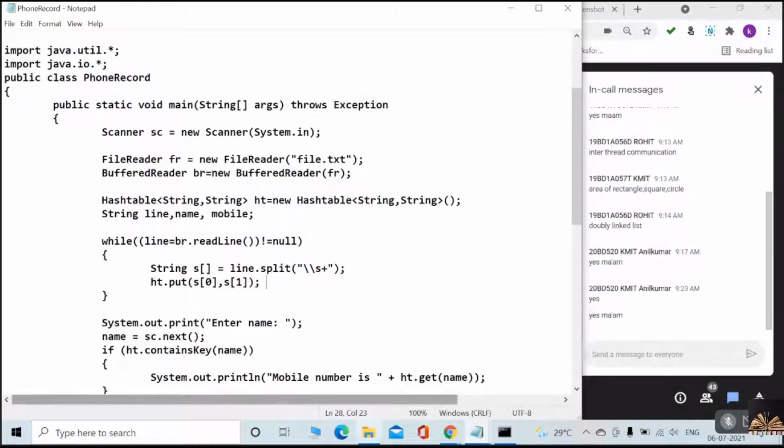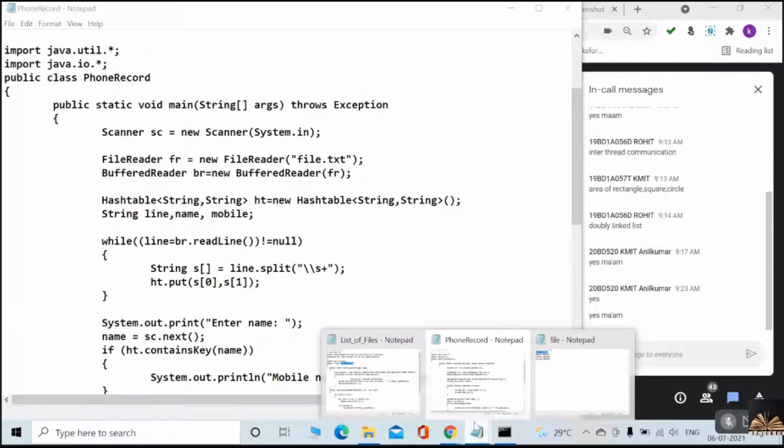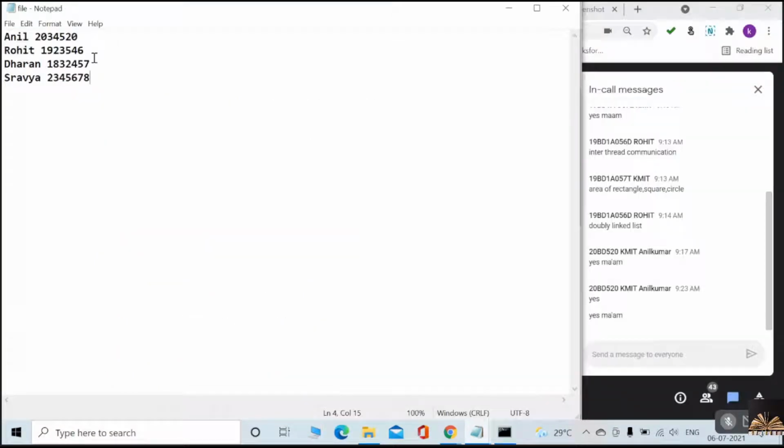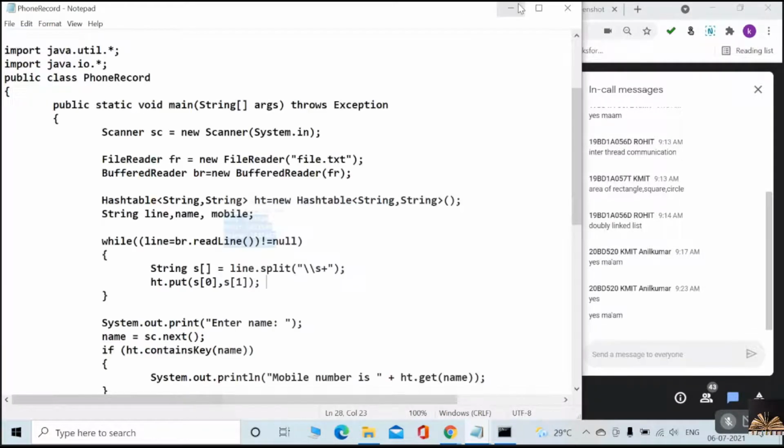Yes or no? See, in this notepad, how do I have to read each line? I need to read the data line by line. At one time, how many lines can I process? One single line. I have 4 records here, one in each line. To process all these 4 lines, in this while loop, I am doing line is equal to br dot readLine.